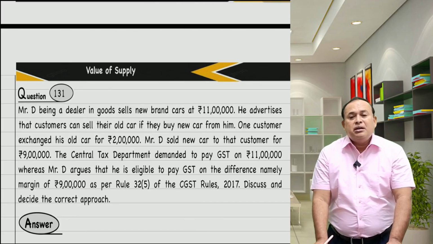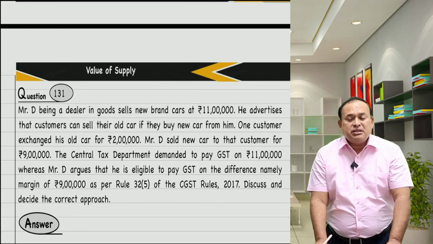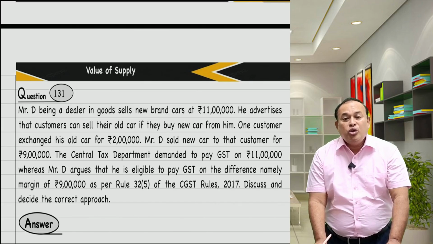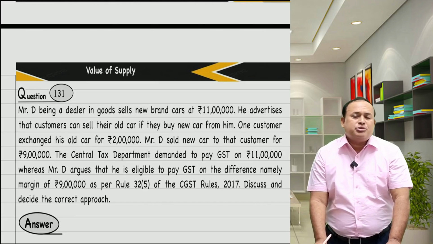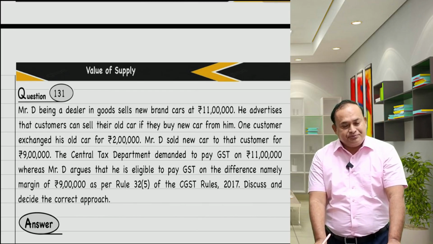He says that on the margin only will I pay, because 11 lakh is my value and the exchange value is 2 lakh rupees, the balance is 9 lakhs on which I will pay the GST. So the margin method is 9 lakhs. Margin method only I will apply, says the client, namely the taxpayer. The Department says no, you have to pay GST on 11 lakh rupees. Who is right, the Department or the taxpayer? Department is right. Yes.